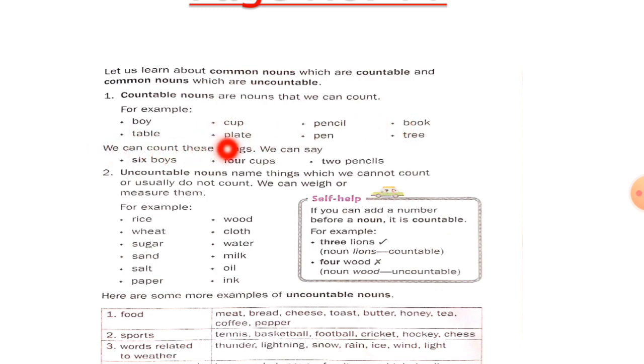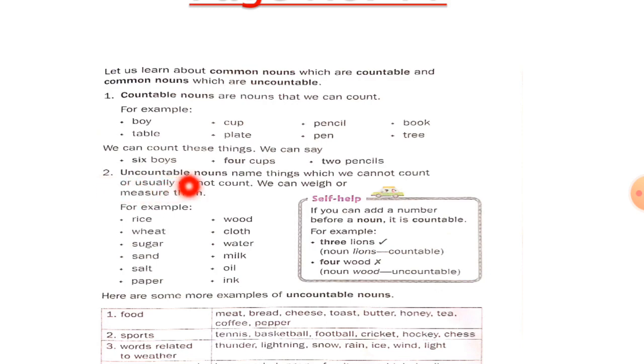We can say there are 6 boys, 4 cups, 2 pencils, 3 books, 1 table, 5 plates, 6 pens, and 2 trees. So we can count them. That's why we say they are countable nouns.